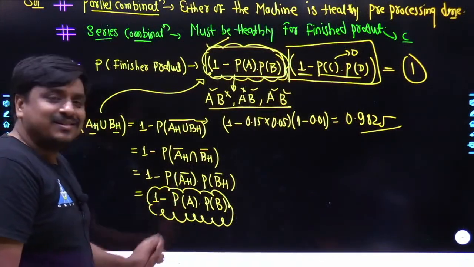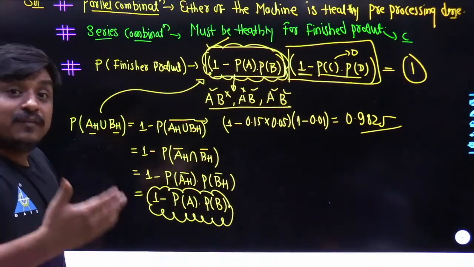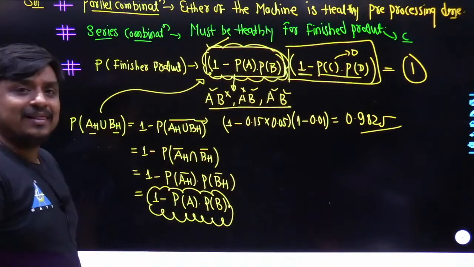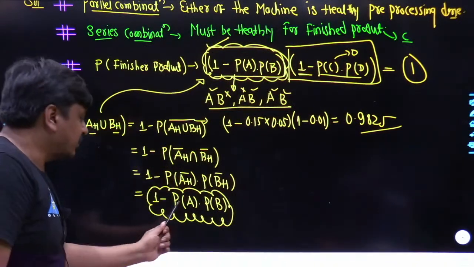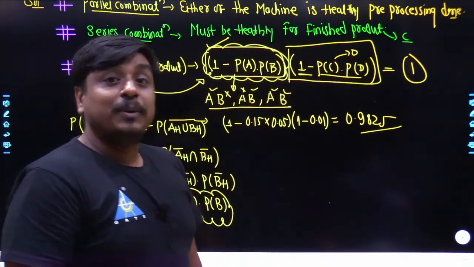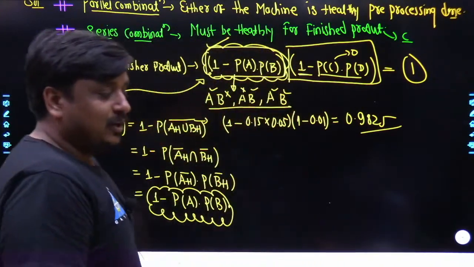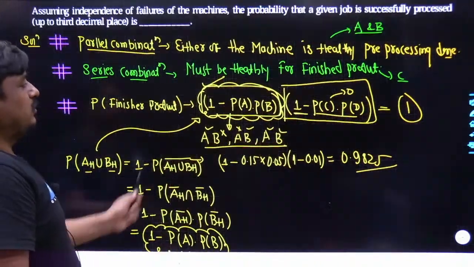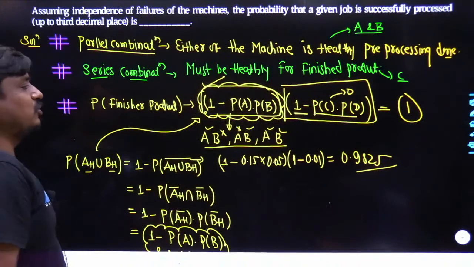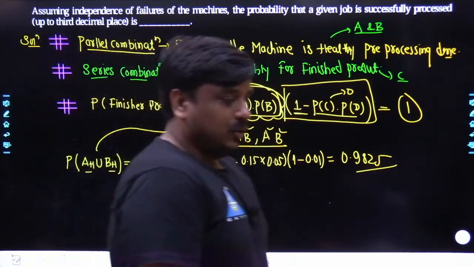Once the bar had come inside, you yourself would be able to understand P of A_H bar. What does A_H indicate? It's the event when the machine A is being healthy, and what its bar indicates? It indicates the machine is being failed. Same thing has been happening, and end of the day you are going to get the answer.